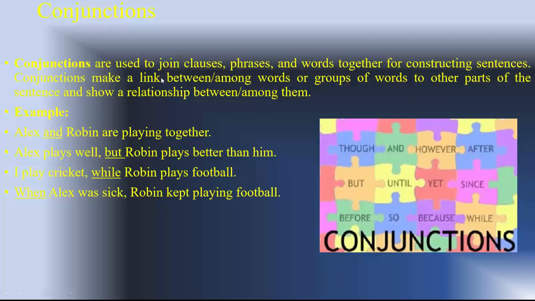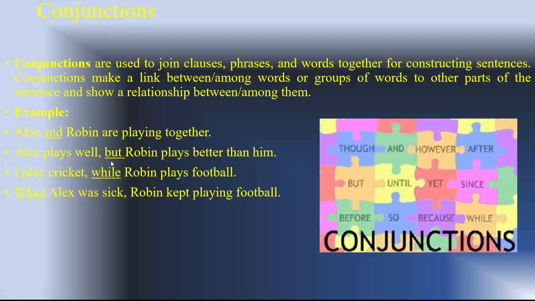Conjunctions. Conjunctions are used to join clauses, phrases, and words together for constructing sentences. Conjunctions make a link between or among words or groups of words and other parts of the sentence, and show a relationship between or among them. For example, Alex and Robin are playing together, joining Alex and Robin.